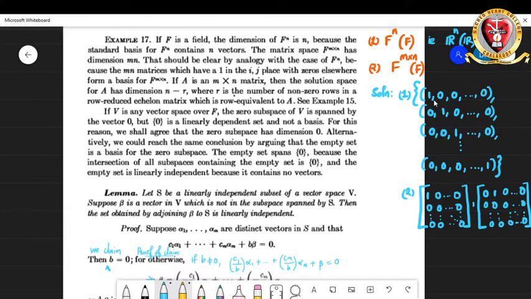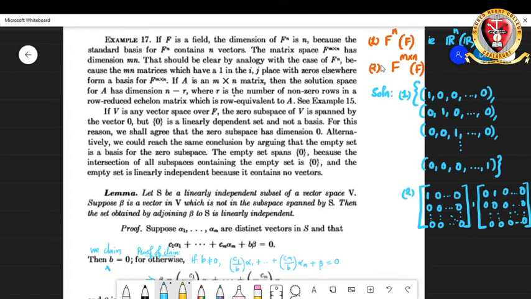The first element in the basis will be the n tuple 1, 0, 0, 0, etc. The second will be the n tuple 0, 1, 0, 0, etc. And the nth n tuple will be 0, 0, 0, etc., 1. So there will be n elements in this set, and that will say that Fn over F has a basis of n elements. That means the dimension will be n.